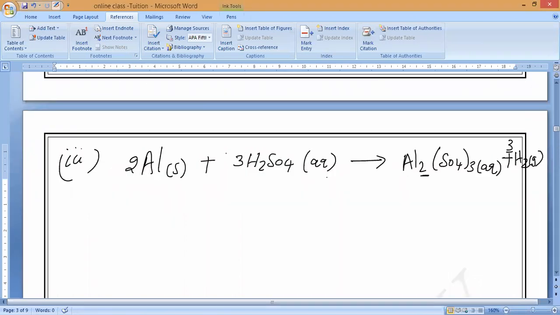For this here also, Na will be very reactive, Mg will be less vigorous, and Al will be less vigorous. Same thing. Okay. So this formula, those who don't know, remember Al3+ and SO4 2- polyatomic ion. While crisscrossing, what will come? Al2(SO4)3. Bracket should come. Those who don't know, you should write it.